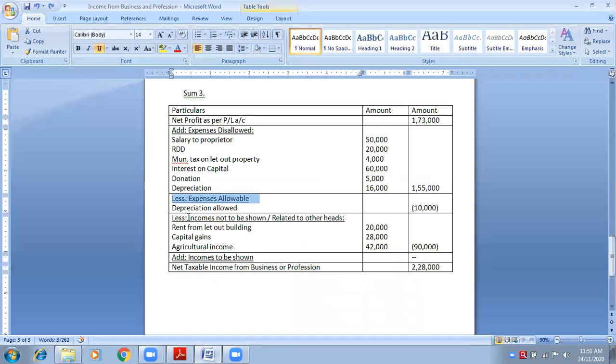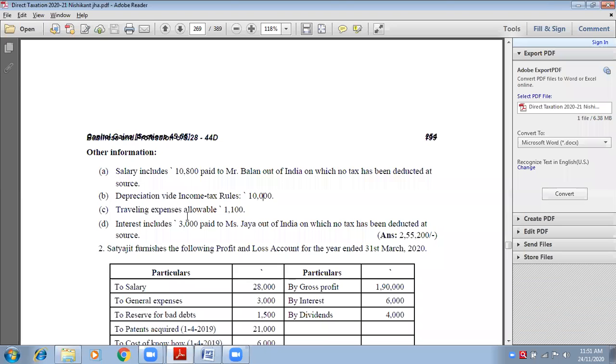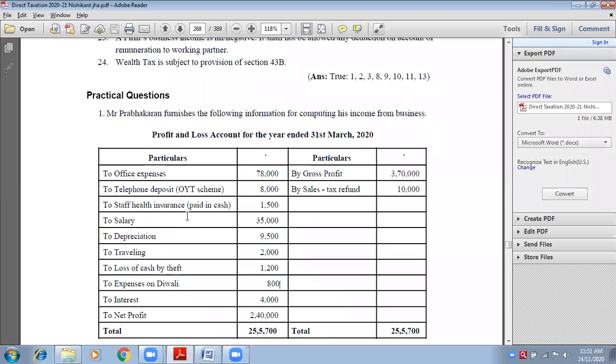Next heading: less incomes not to be shown or related to other heads. Where do we need to find it? Can you tell me? Ma'am, credit side plus adjustments. Very good. Credit side. We have only two things on the credit side.